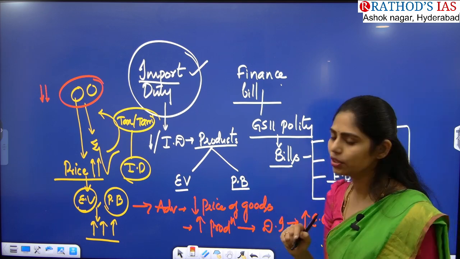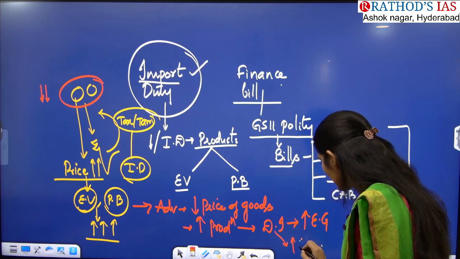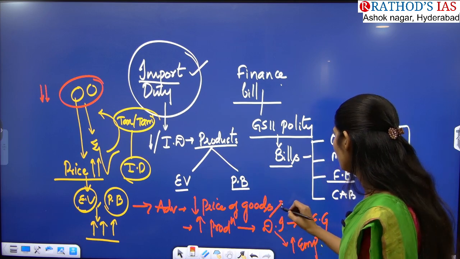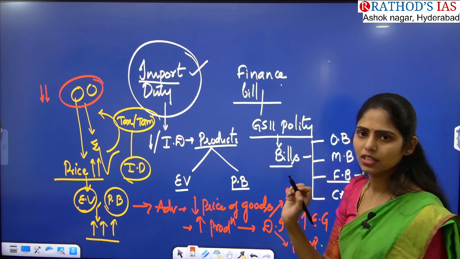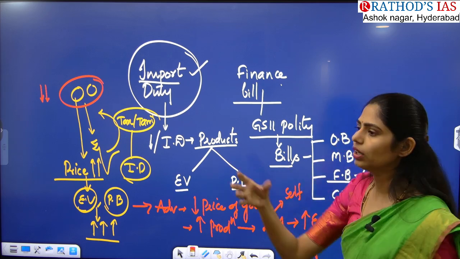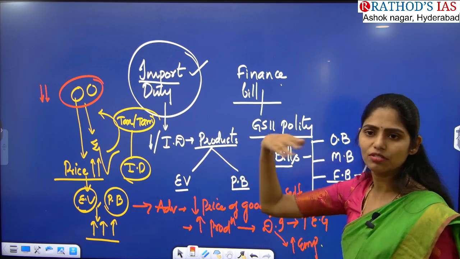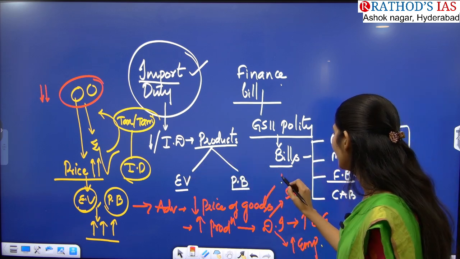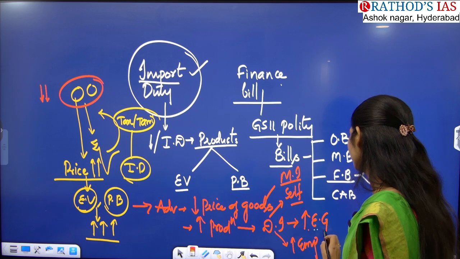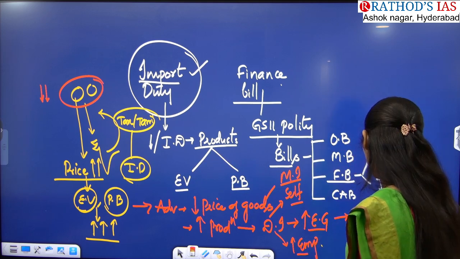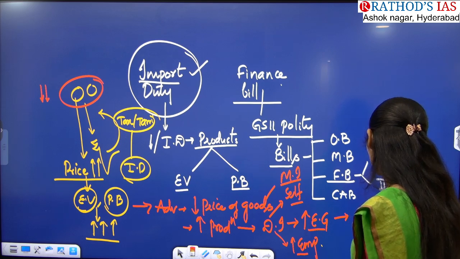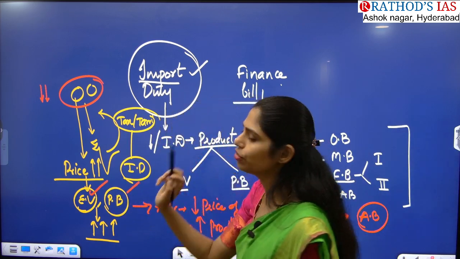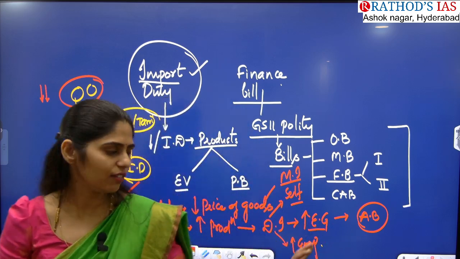How can we boost economic growth now? Here we can increase employment opportunities, right? And next one is we can become self-sufficient. That means we don't need to import these electric vehicles or phone batteries from other countries. If we are getting these products, obviously we can improve our Make in India also, so that we can make Atmanirbhar Bharat. That is nothing but self-sufficient India in production of electric vehicles and phone batteries. Okay, so these are the advantages I said.